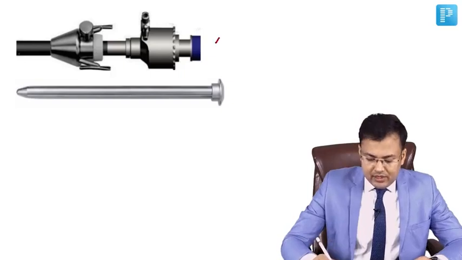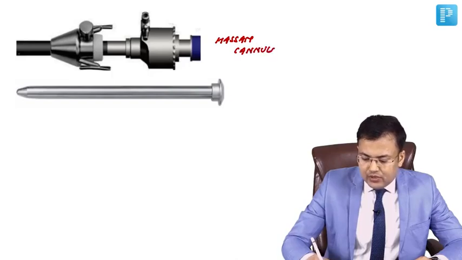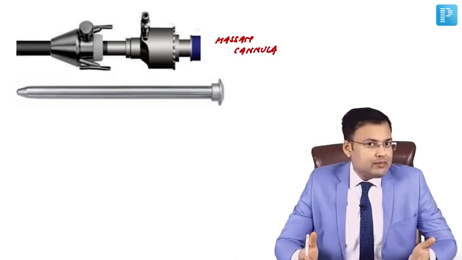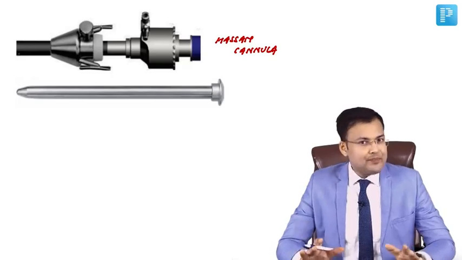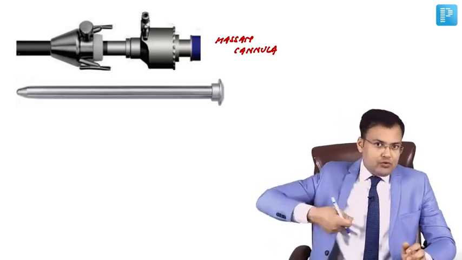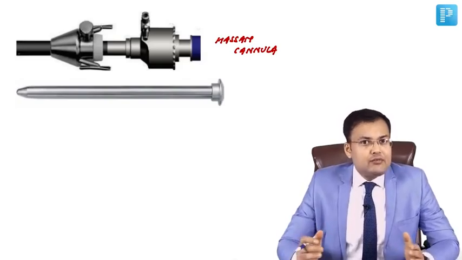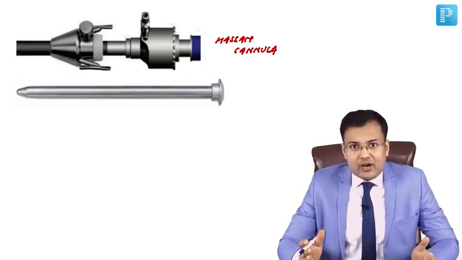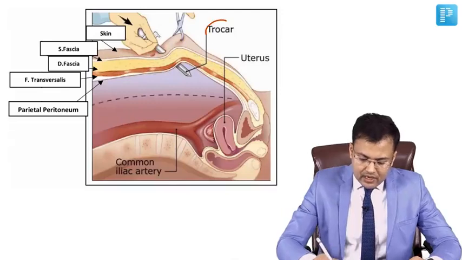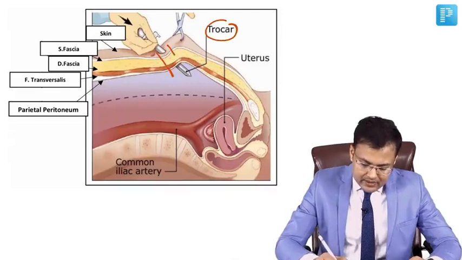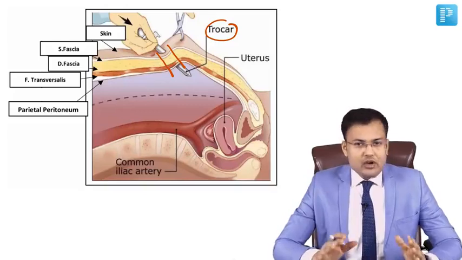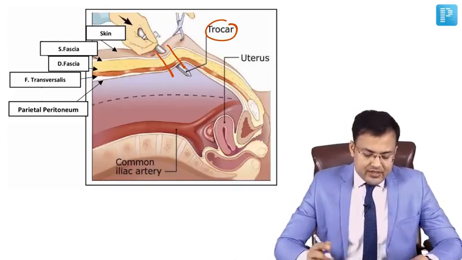The name of this cannula is Hassan cannula, and it is used to create pneumoperitoneum by the open method. Once we create pneumoperitoneum, we insert the trocar. The question asked is what are the layers penetrated by the trocar. In this image you can see the trocar, and it penetrates these layers of the abdominal wall.